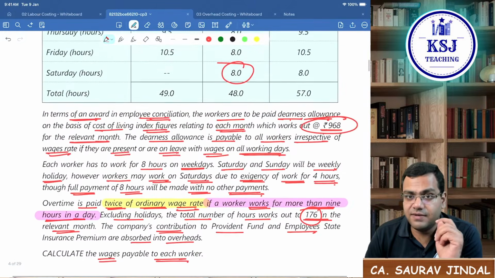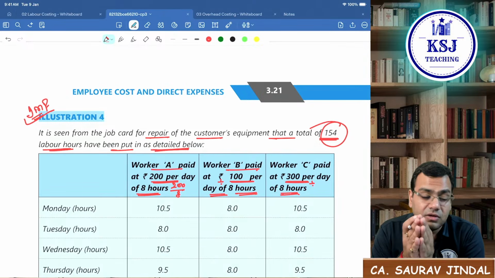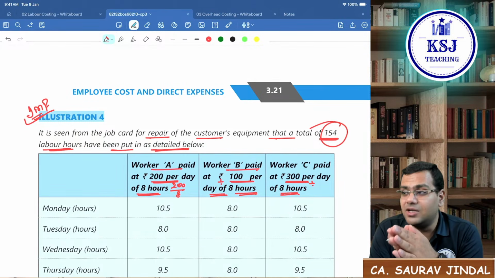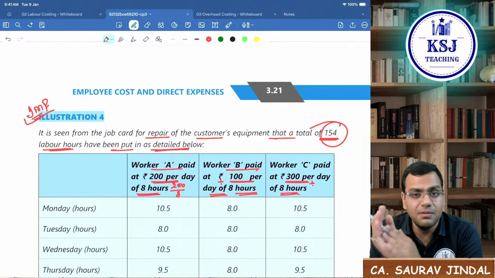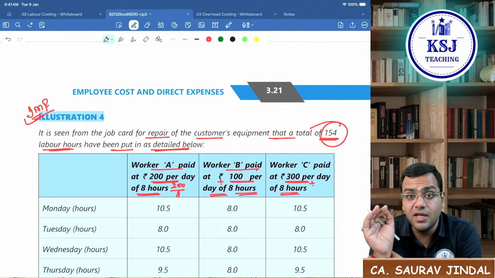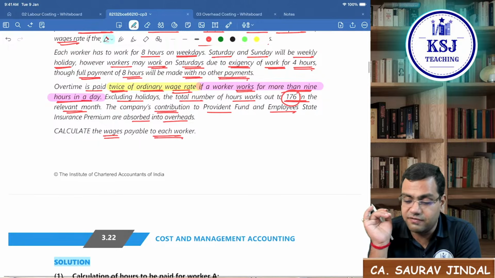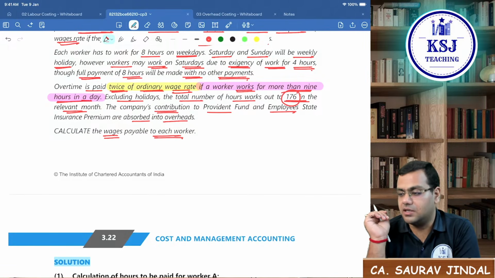We will take 176. The reason being 154 labor hours is where the actual work is done on the different jobs. But they say the DA is to be paid whether the worker is working or not. So it is to be paid for the total of 176 hours.